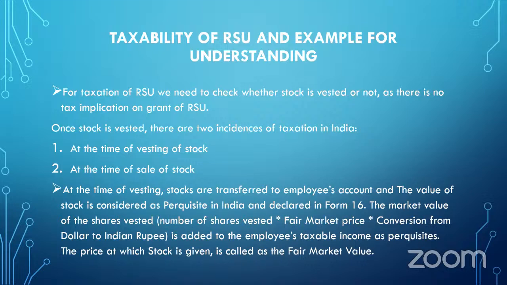The calculated amount will be added to the salary or taxable income of the employee, and it will be taxable in India, and that income will be reflected in Form 16 of the employee. Whatever TDS is deducted by the employer, the employee can claim as TDS in his income tax returns.